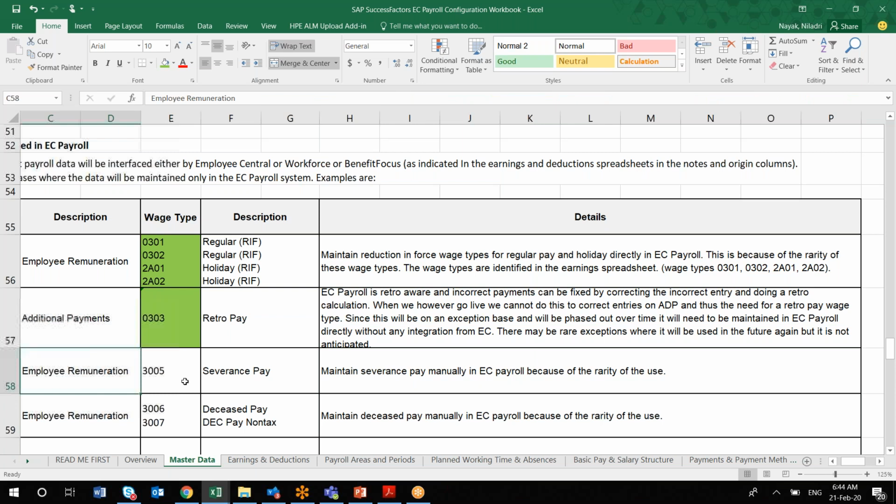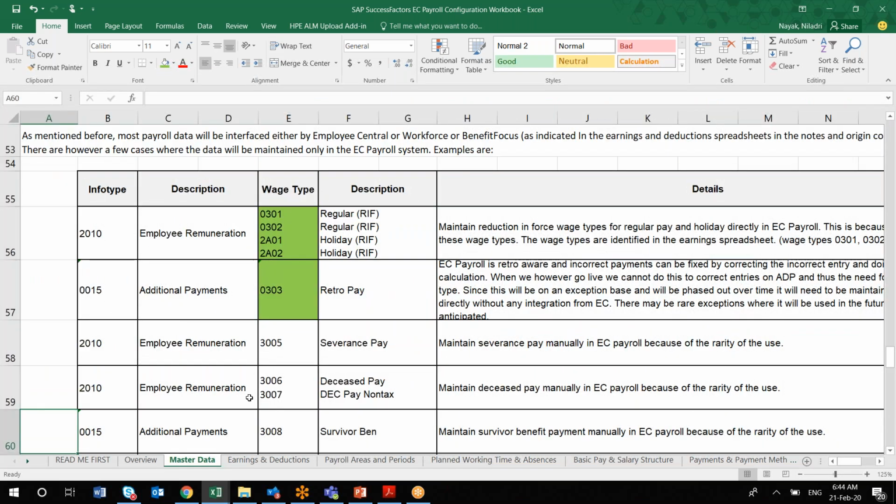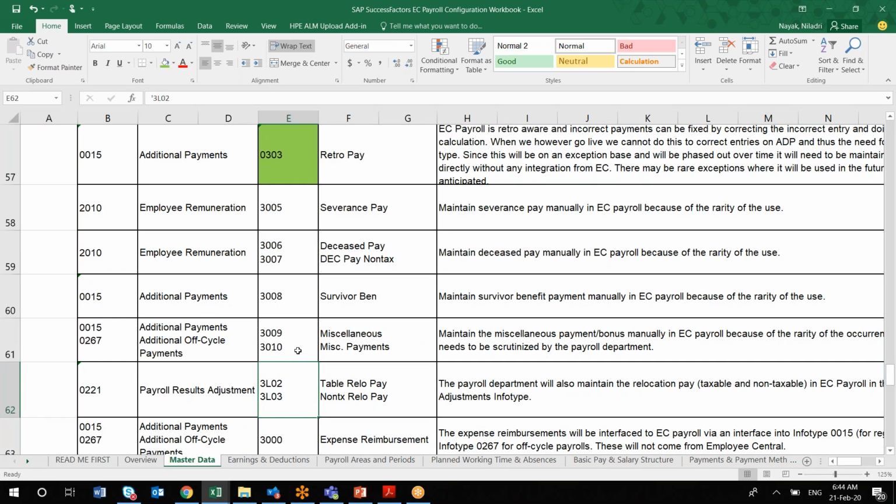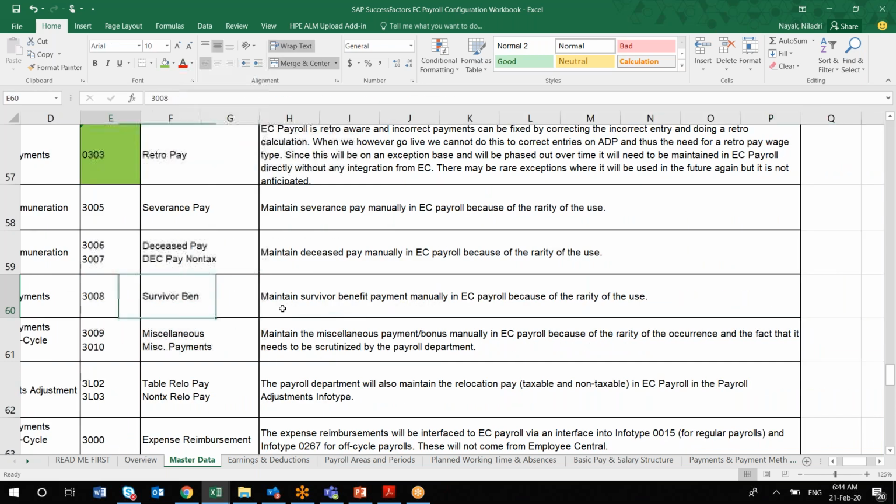So these are a list of wage types and under which infotypes they are using them. I'll give an example here. Say for survivor benefit, they are capturing it under infotype 15 at present in the on-premise system. Is there any speciality for that particular wage type, or is it a normal payment only?